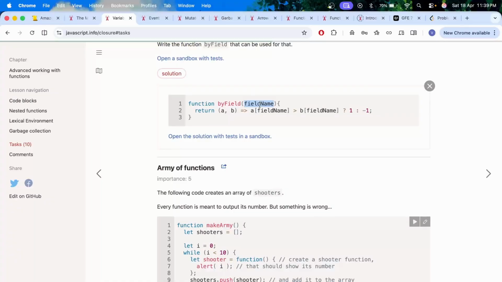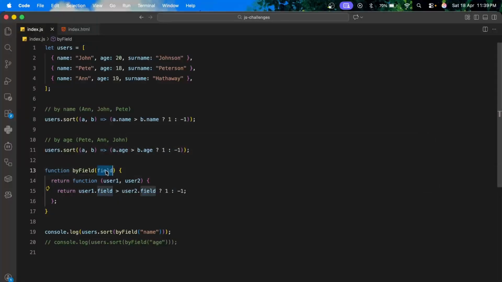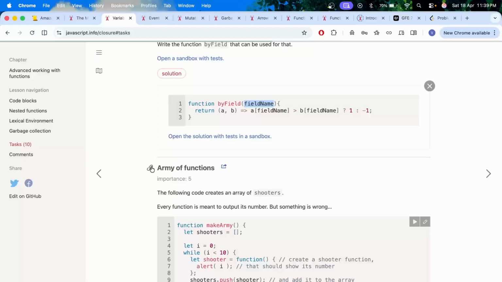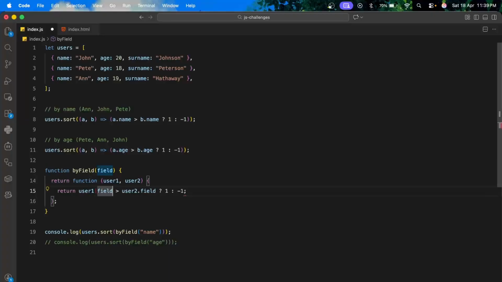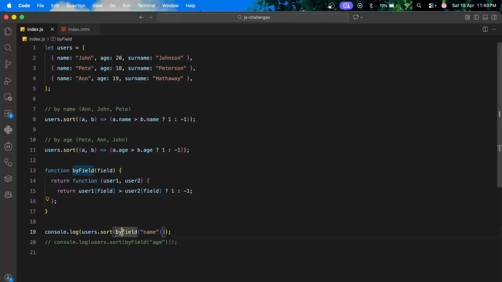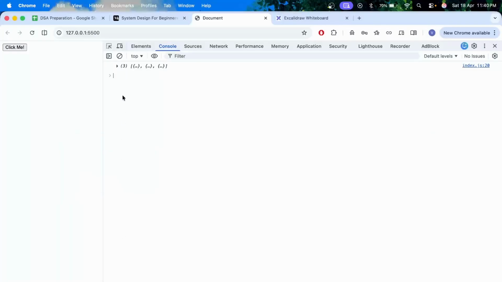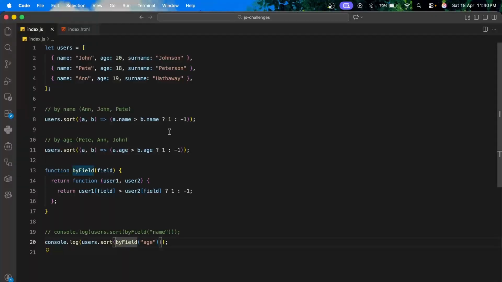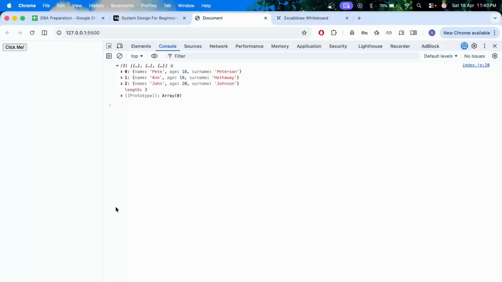Field name, field name. Okay. Field greater than this. Should I do this? And John, Pete. Okay. Yeah, this seems fine. And Pete and John. Yeah, okay. So I had to use these square brackets.